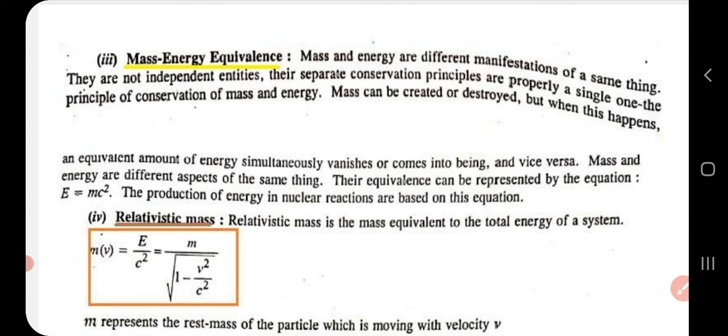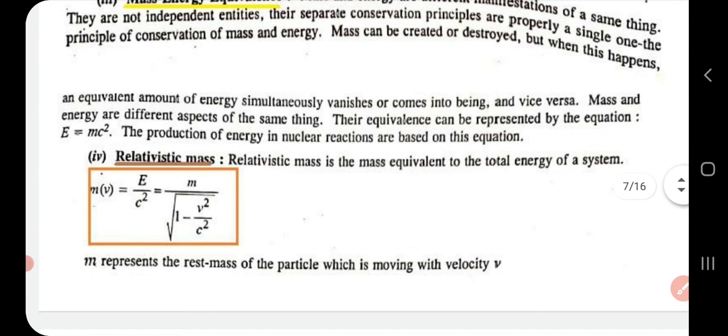That is, once a mass is created or once a mass is destroyed, an equivalent amount of energy will either appear or disappear accordingly. That is called mass energy equivalence. That relation is E is equal to mc square, and based on that we can explain nuclear reactions. Now relativistic mass is nothing but mass equivalent to the total energy of the system.